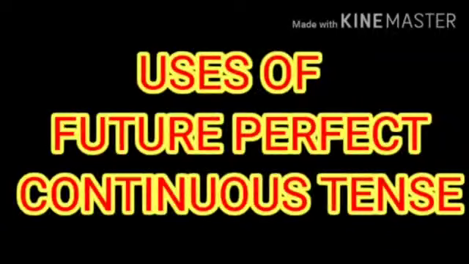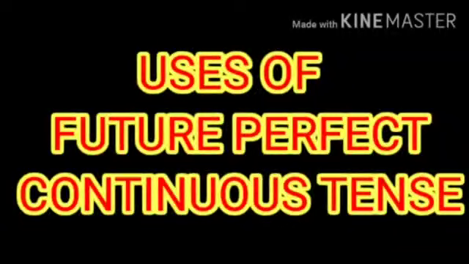Like by next month we will have been living here for 6 years. I will have been teaching for 20 years next July. In November, I will have been working at my company for 3 years. One more example we can take. At 5 o'clock, I will have been waiting for 30 minutes. When I turn 30, I will have been playing piano for 21 years.